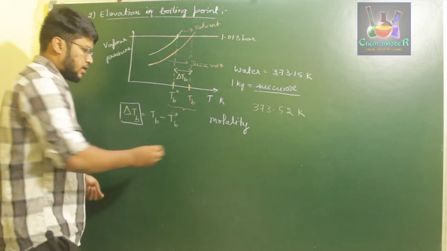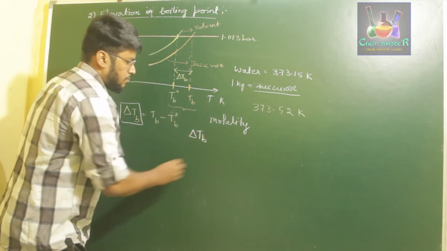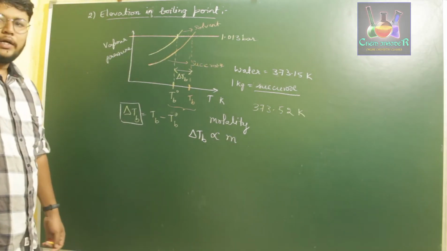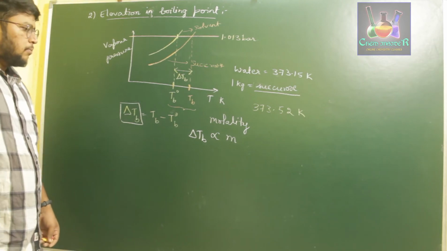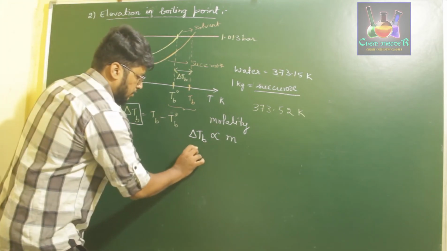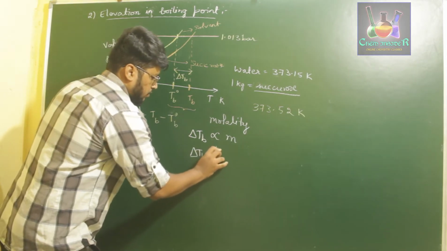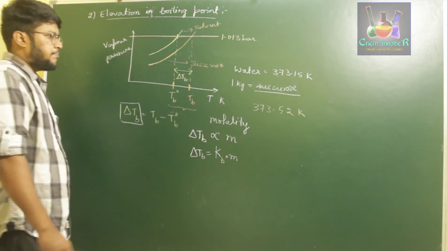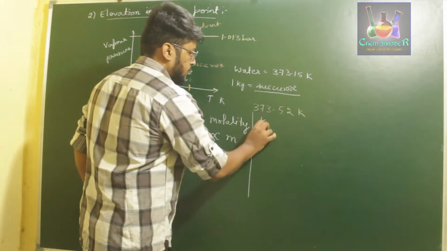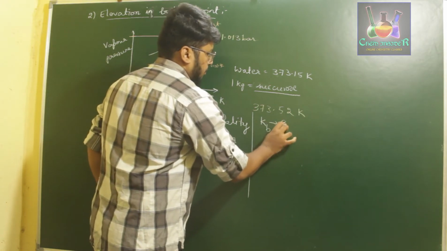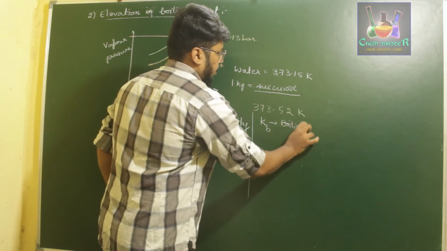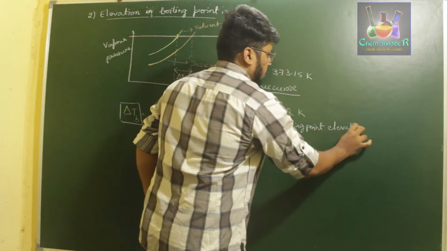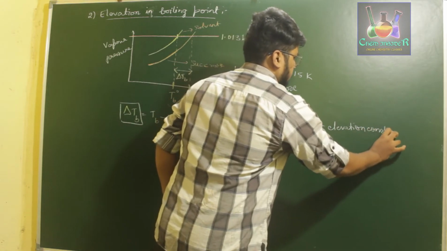So delta TB is directly proportional to the molality of the solute. It is given as delta TB is equal to Kb into m, where Kb is called the boiling point elevation constant.